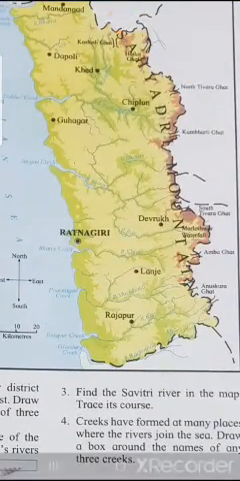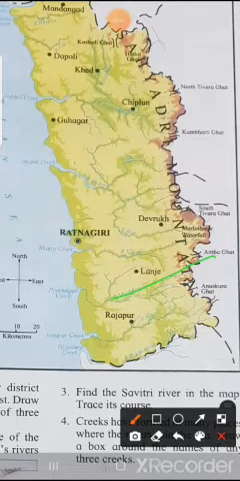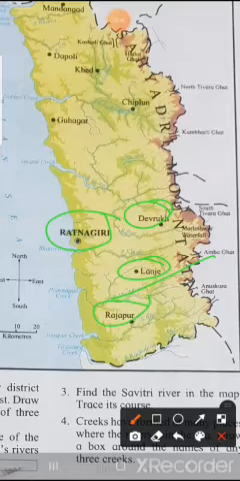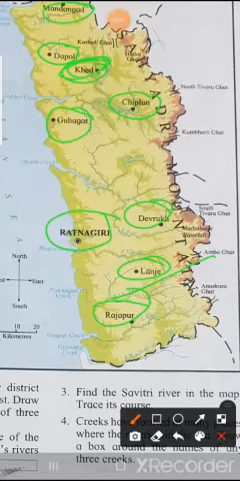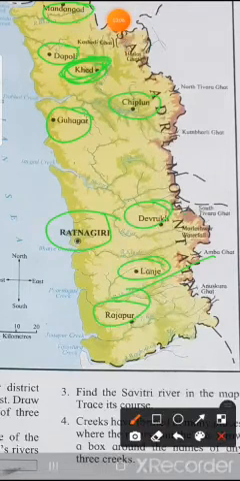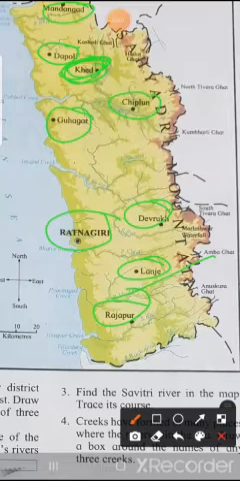Okay, now see here, first you can see Ratnagiri, Devrukh, Lanja, Rajapur, Guhagar, Chiplun, Khed, Dapoli, Mandangad. These are all talukas in our Ratnagiri district. And where is our taluka? This is our taluka Khed. So we are going to see different landforms and water bodies in Ratnagiri district in this map.